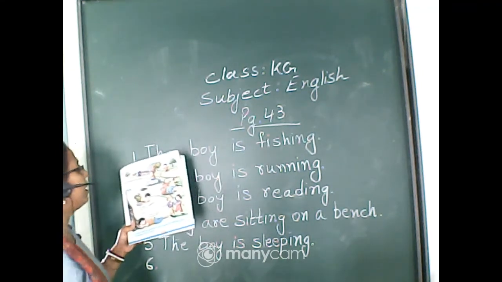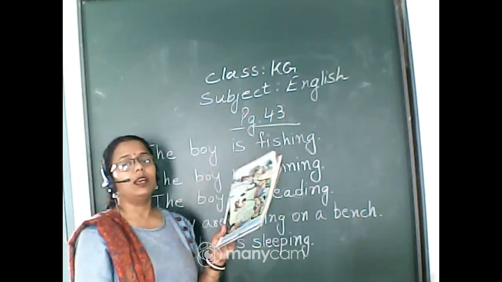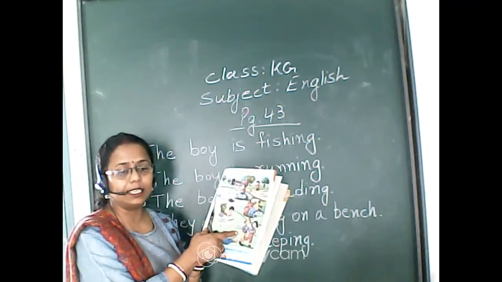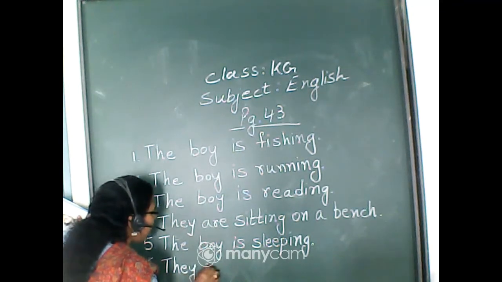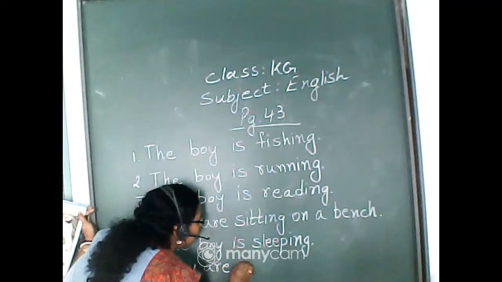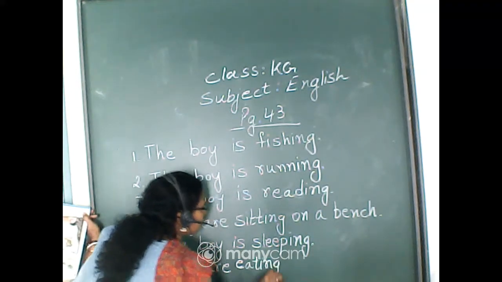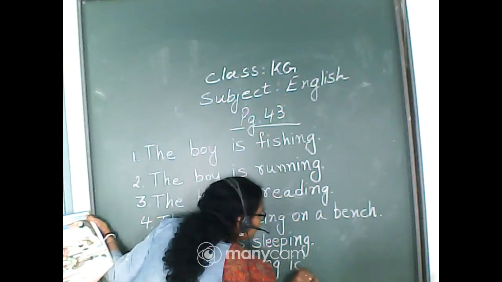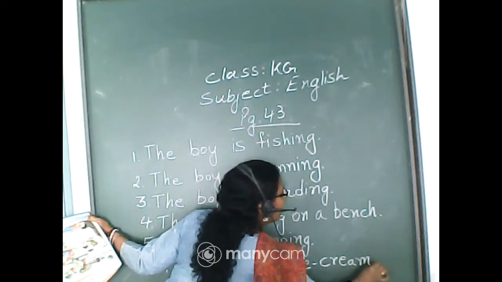So we will write, they are eating ice cream, because here we are going to use they according to the picture, and we are making a sentence with eating. They are eating ice cream.